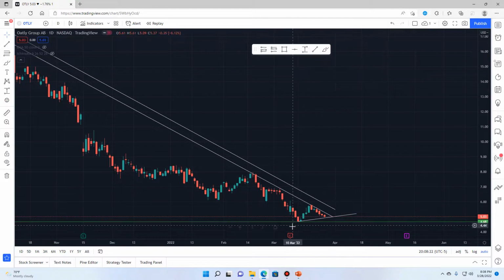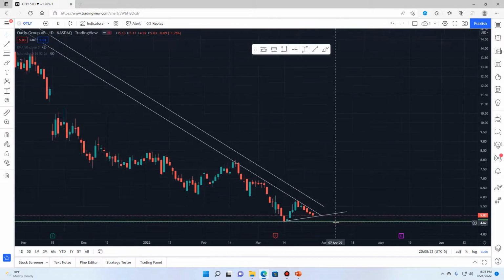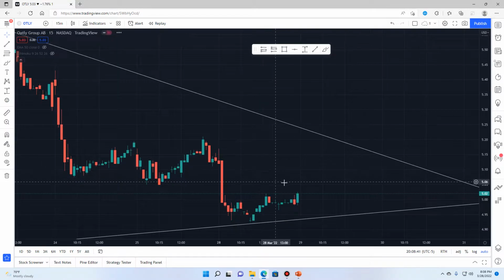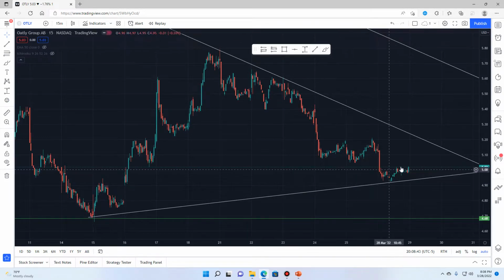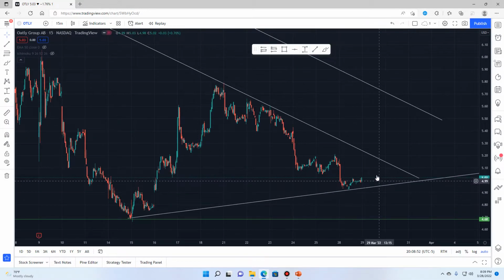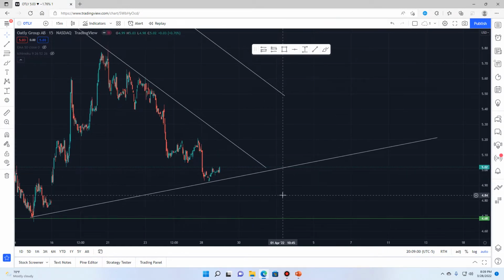And then here this green line is the lowest point that it hit, so I'm going to consider this an area of support. It's not a strong level of support since we've only ever seen the price here once, but it's a level of support. And then going down to the 15-minute chart, I have another smaller line of support drawn out. So this is a possible start of a line of support for Oatly. We could see Oatly trading up and bouncing off of this line, and as it goes higher and higher.